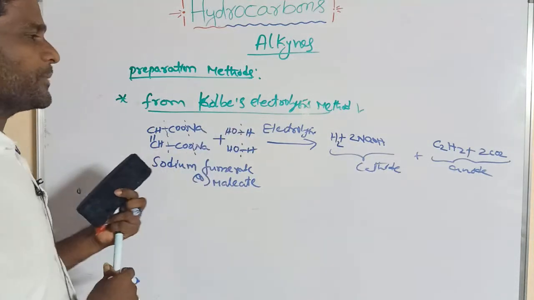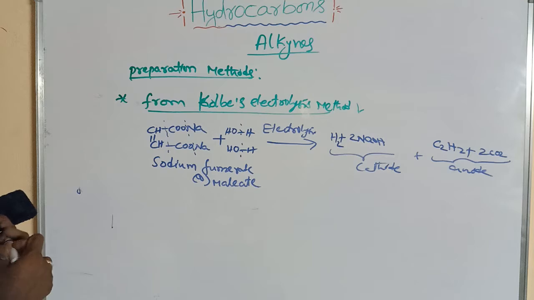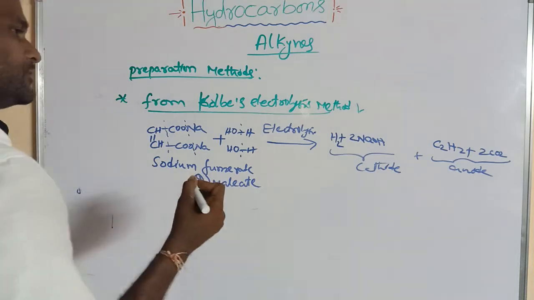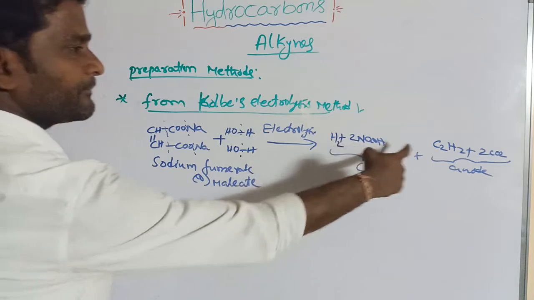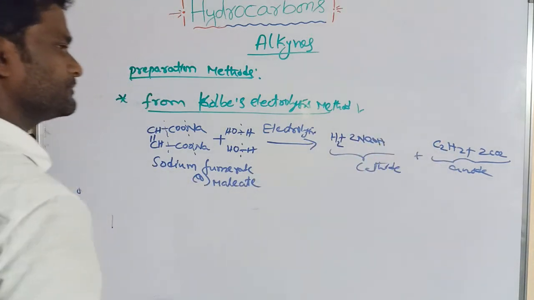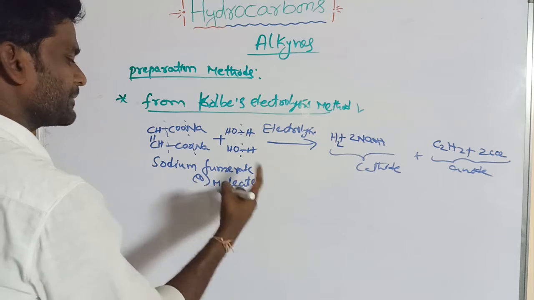So this is the coal based electrolysis method. So this is the acetylene. For preparation of acetylene we can take sodium fumarate or maleate.